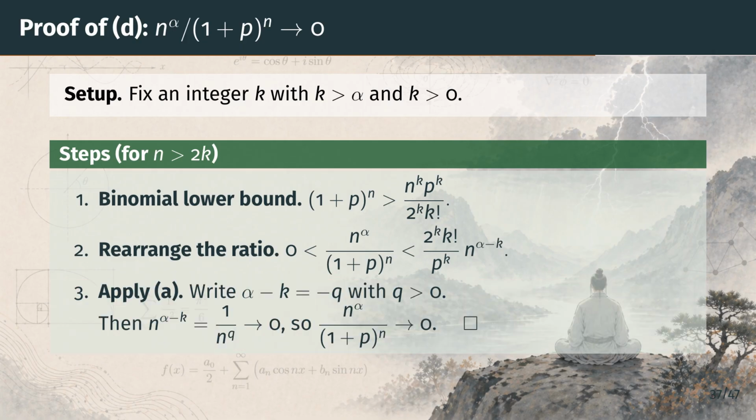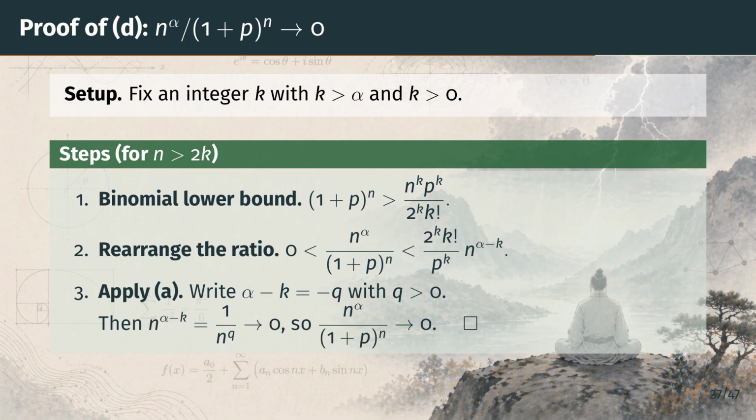Writing alpha minus k as the negative of a positive number q, the variable factor n to the alpha minus k is the same as 1 over n to the q, which goes to 0 by part C. So the right-hand side of the bound, a fixed constant times this vanishing factor, goes to 0. The squeeze remark applies once more, and the original ratio goes to 0.